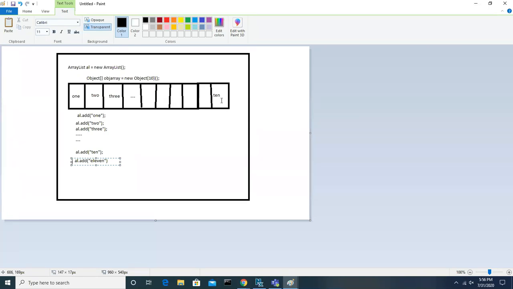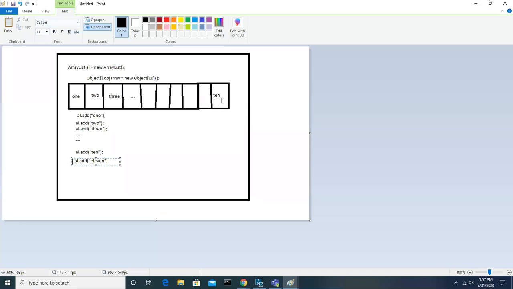Exception, sir. Yes, ArrayIndexOutOfBoundsException. It says there is no space, so you cannot add it. If you try to add like this, it has to get the same error, right?